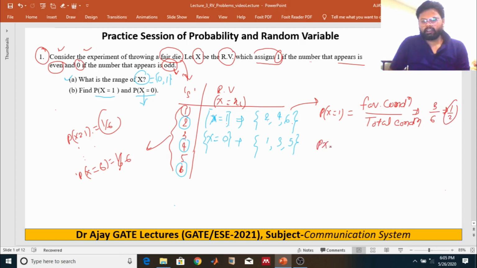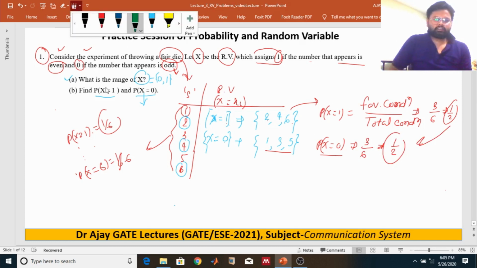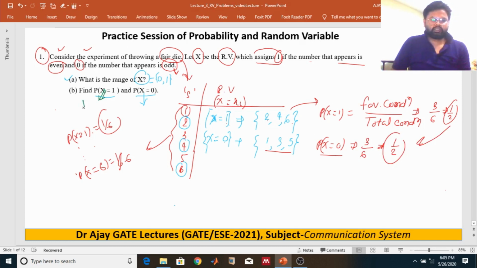For X equals 0, the number appearing is odd, so it is also 3 by 6. In this case the probability will be half.